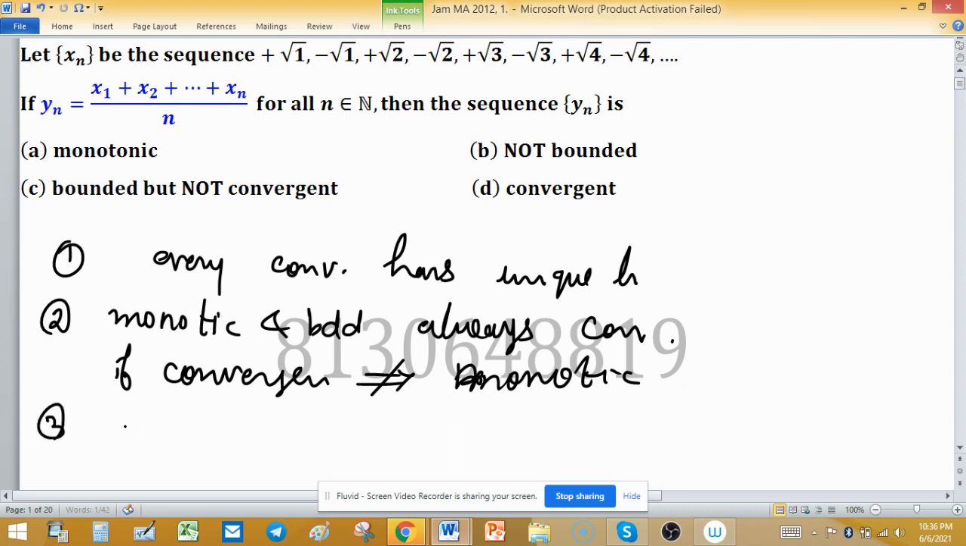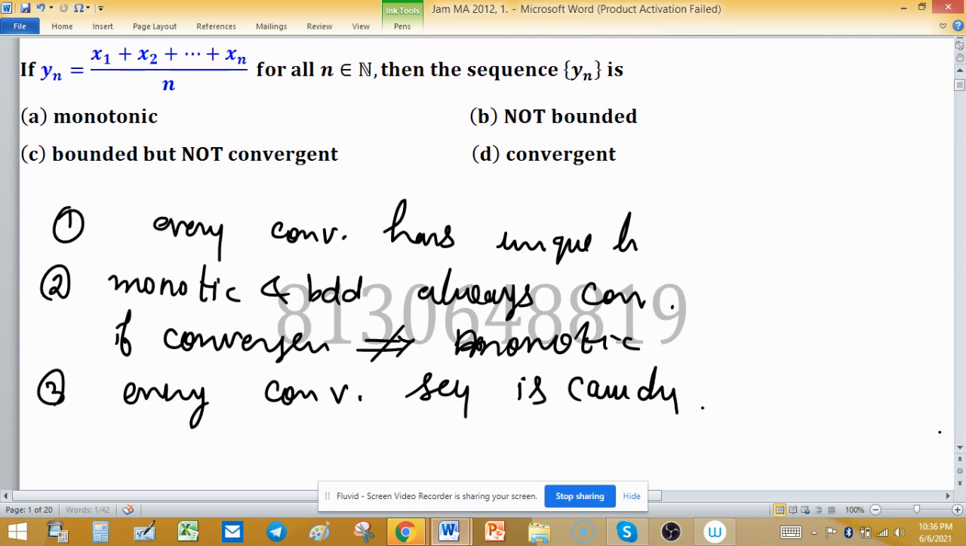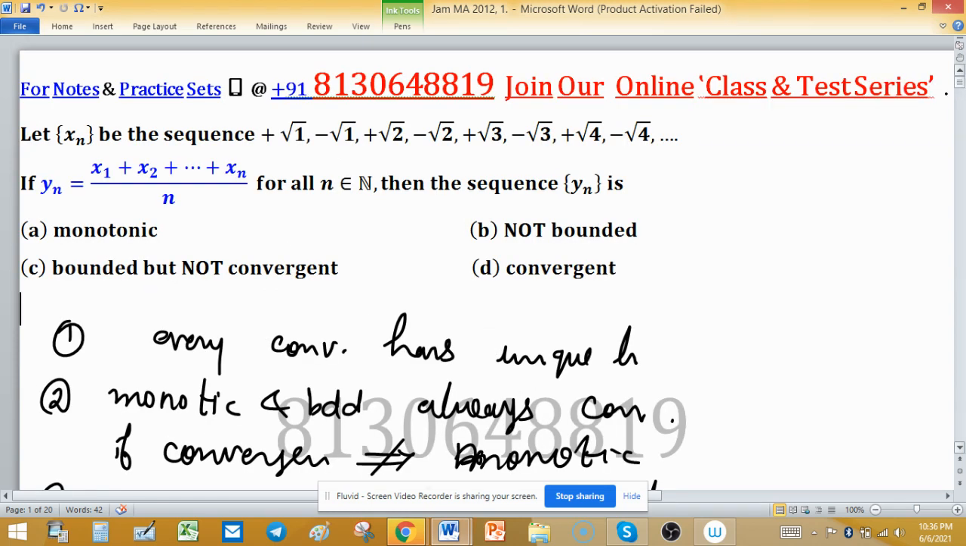Third point is, every convergent sequence is Cauchy. These are few points we have to recall while solving this problem. Every convergent sequence is bounded also. So these are few points related to this problem, and we can easily discard options while reaching some stage.